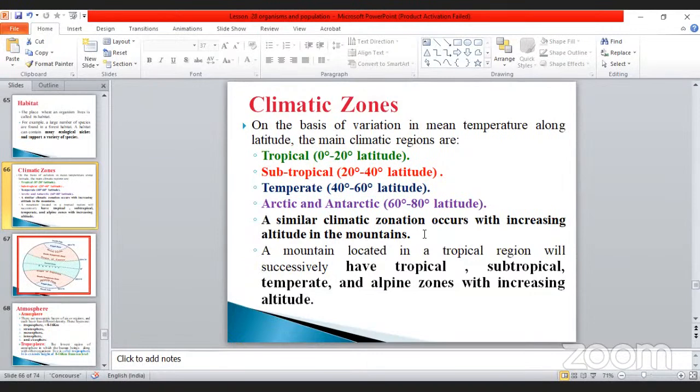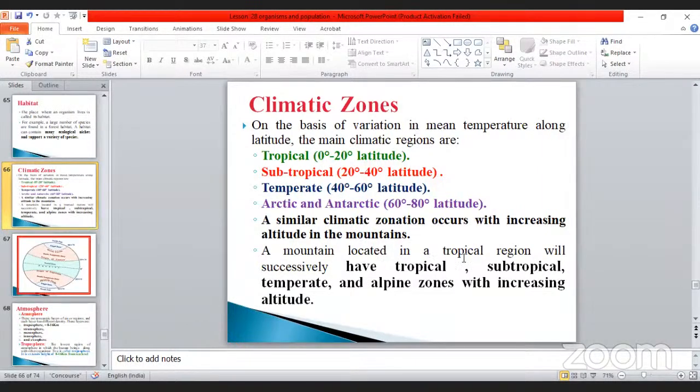A similar climatic zonation occurs with increasing altitude on a mountain also. Suppose you are going to Kodaikanal or Ooty or somewhere else, each and every region, already we discussed: for every 1000 meters, or 1 kilometer, the temperature is reduced by 6.5 degrees Celsius. That is very, very important, my dear.